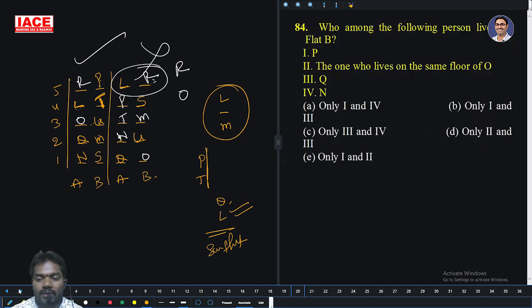Who among the following persons lives on flat B? P lives on flat B. The one who lives on the same floor of O? Yes. Q? No. N? No. Only 1 and 2, so option E is the right answer.